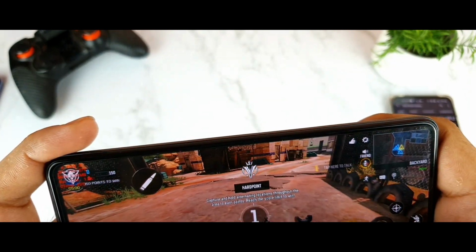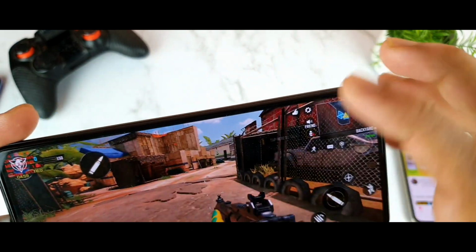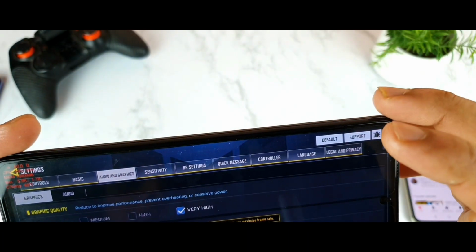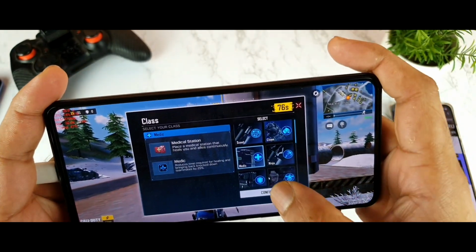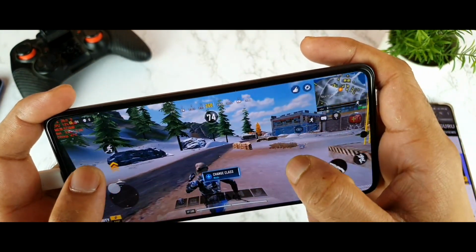Right now I'm getting only 60 FPS. Let me try to see again. Let's see what is happening. Let me go to the graphics. As you can see, friends, I selected the lowest quality only. So instead of multiplayer, I'll try to play the normal match itself with the low settings.